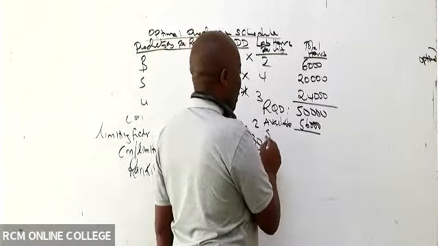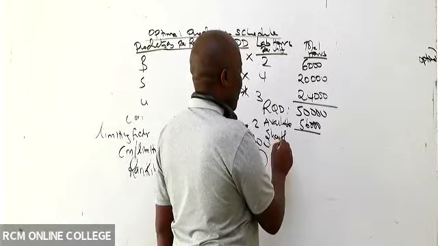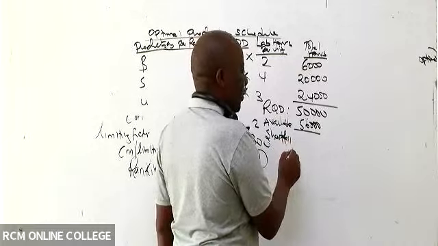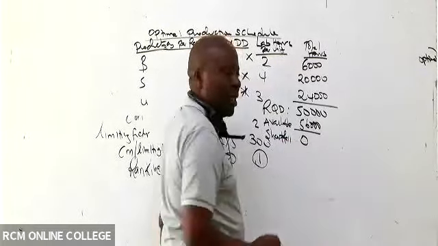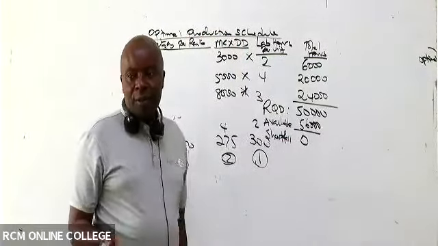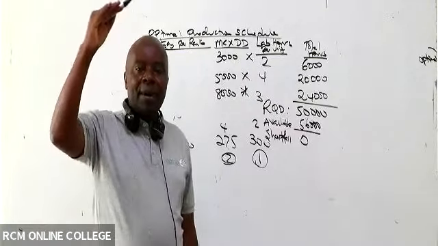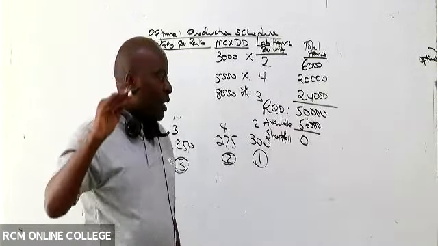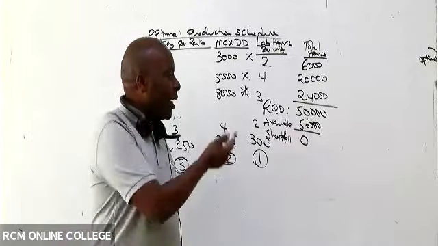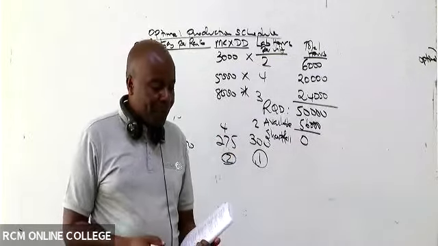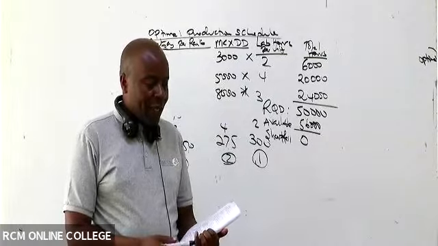So in this case, ladies and gentlemen, there is no shortfall. Don't put a negative. Shortfall is 0, because you can see in this case that what is available will be able to cover the required.